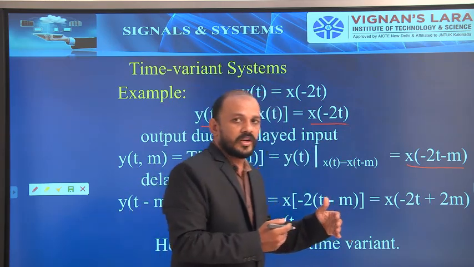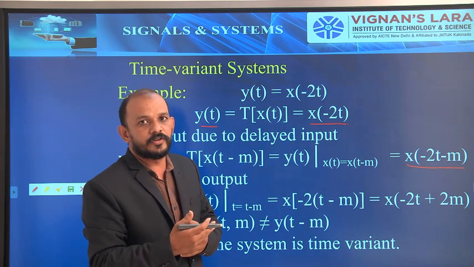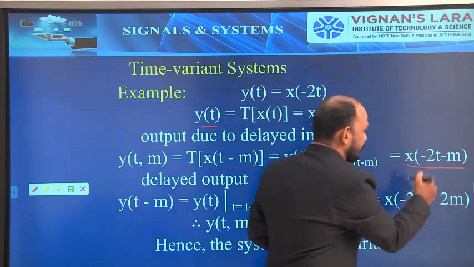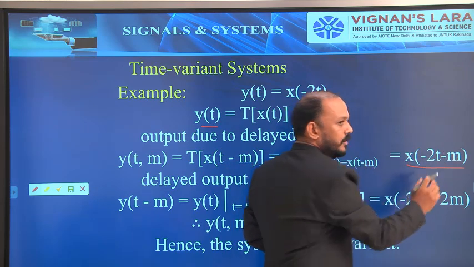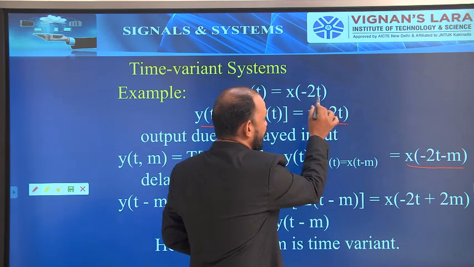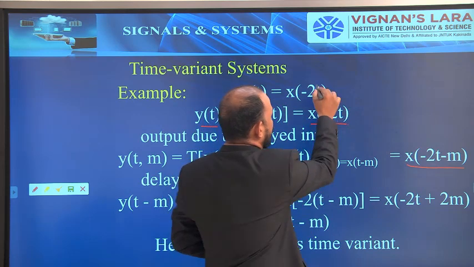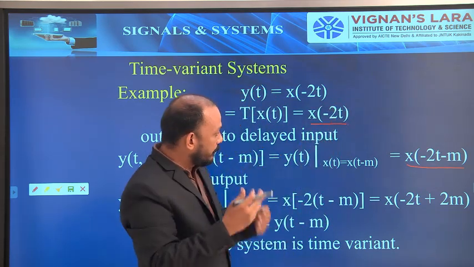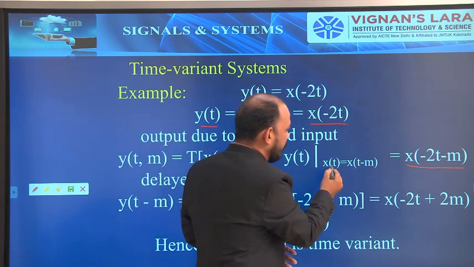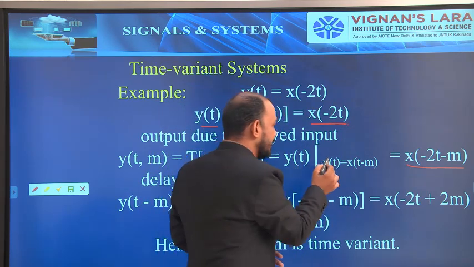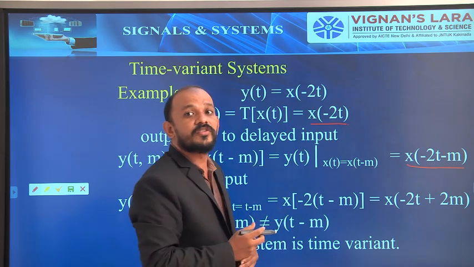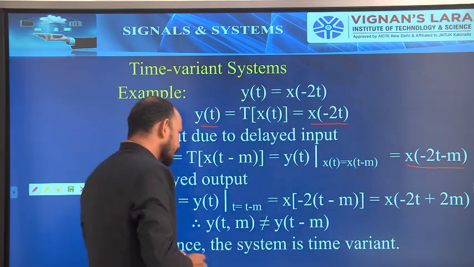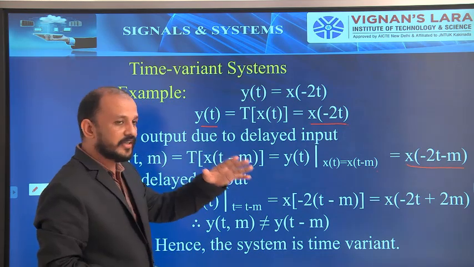This will be more understood if you go for more problems. If you do more problems, it will be a very easy concept. So that's why I am writing x of minus 2 minus m. You don't have to write x of minus 2 into t minus m. If you write like that, the t is replaced with t minus m. Here I am not replacing t with t minus m, I am replacing x of t with x of t minus m. So this is the output due to the delayed input.